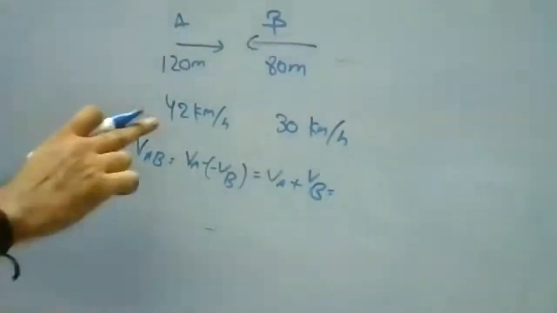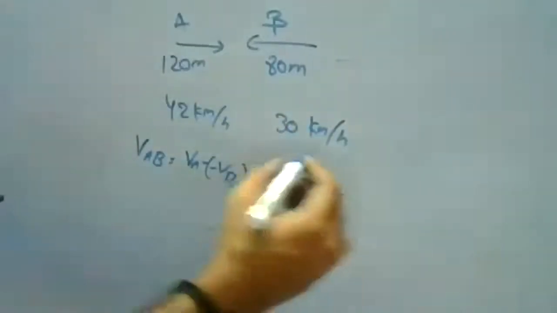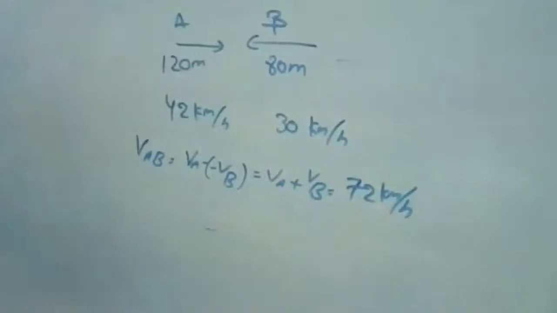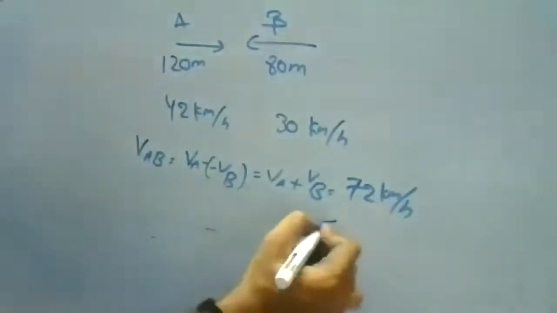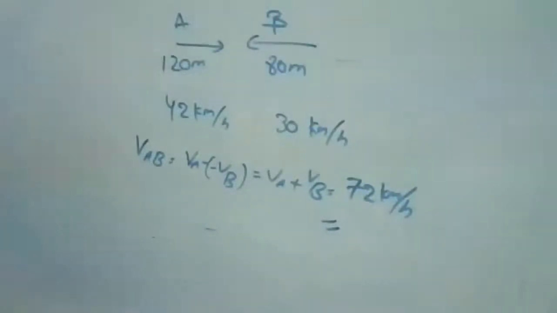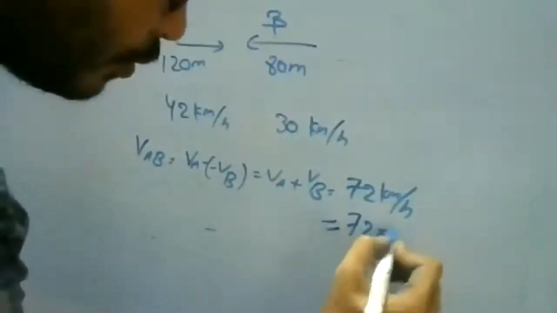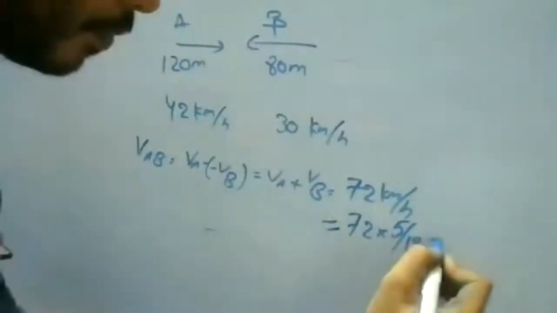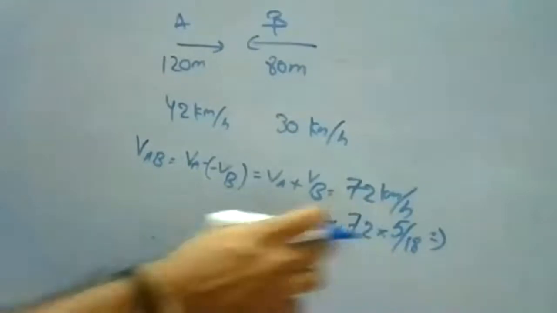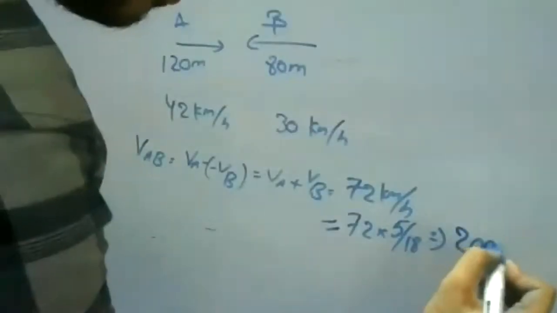So VA plus VB is 42 plus 30, which is nothing but 72 kilometers per hour. Now we got 72 kilometers per hour. Try to convert this into meters per second. To convert, 72 into 5 by 18, that is 20 meters per second. Correct.